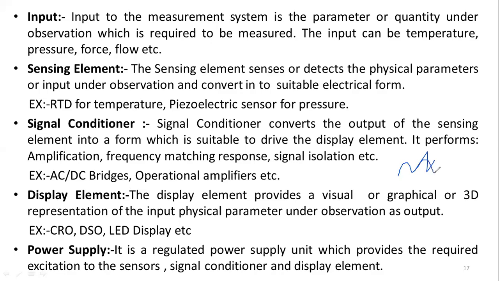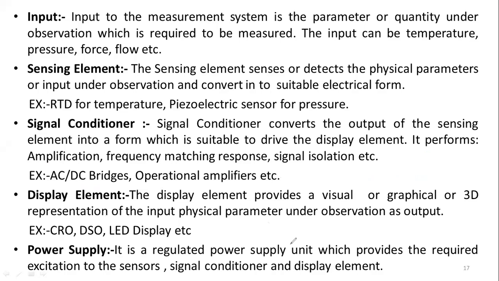While doing that, suppose I speak very slowly, then the amplification is going to make it like a mic system you consider here. We'll speak slowly, but it will give a huge value of volume. So from a lower value to a higher value, it is going to give the amplification. The examples are bridges and operational amplifiers, op amps we are going to call them here. These are the examples for the signal conditioner here now.